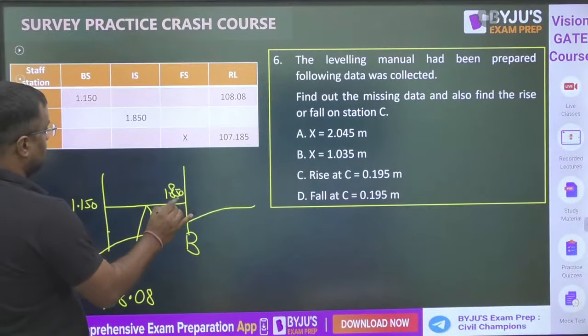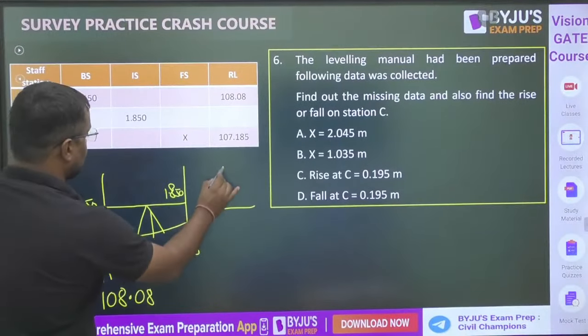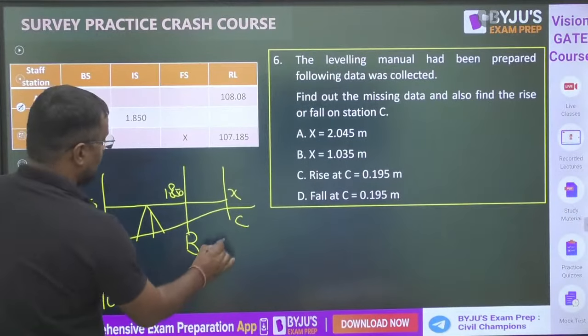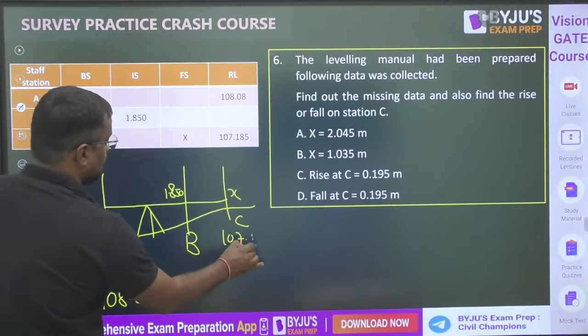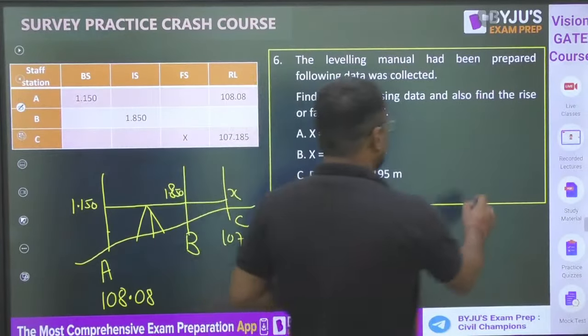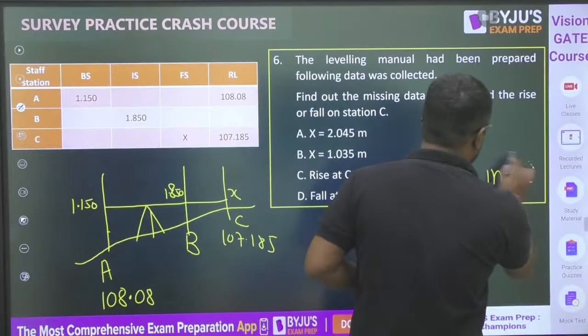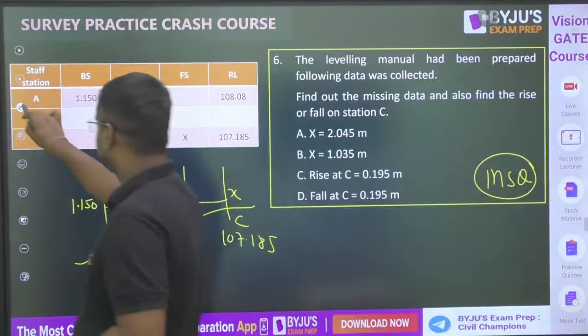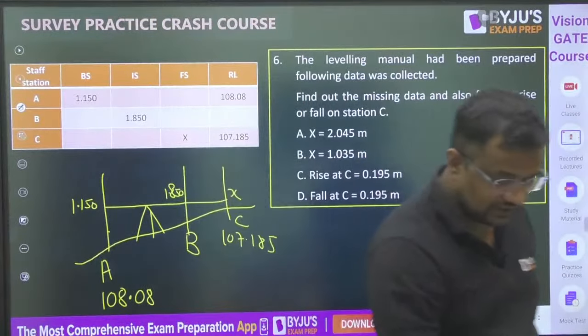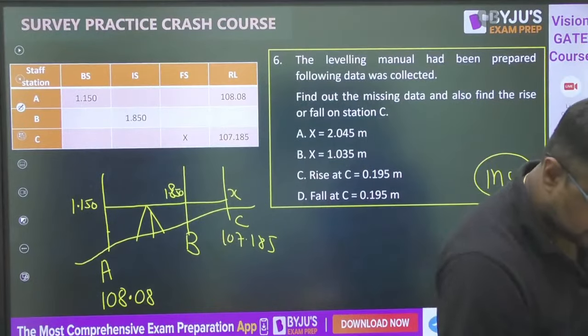The last reading at C, the foresight, is X. The RL of C is 107.185. Correct? This is also an MSQ. Now tell me the answers.